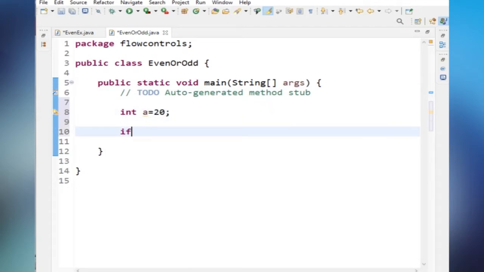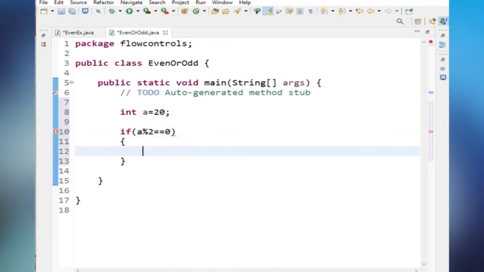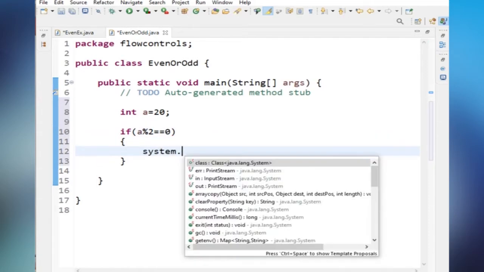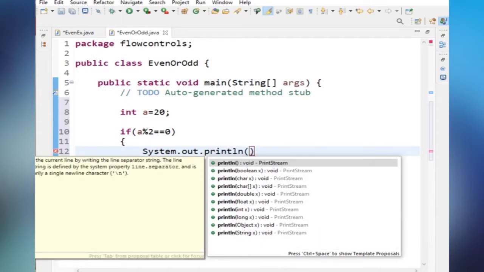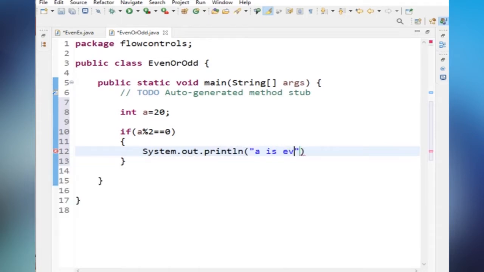Now I am writing an if statement: if A mod 2 equal to 0, what I have to do? I have to print System.out.println, A is even number. If it is not an even number, what will it be next?